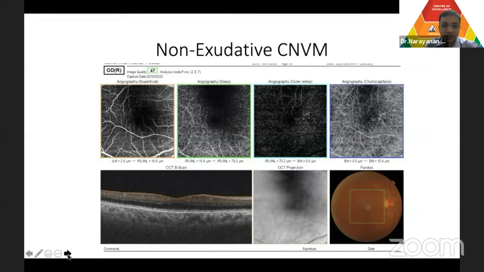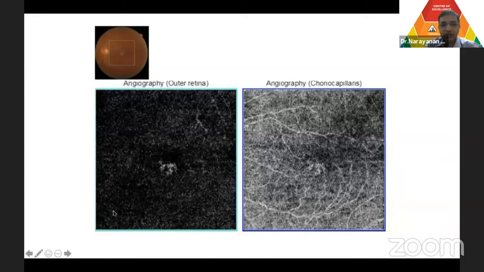What about another entity where you have non-exudative CNVM? This is a patient who just came to us for regular checkup. His vision was 6 by 6 in both the eyes. And you can see, incidentally, we picked up on OCT angiography in the outer retina and choriocapillaris some flow signals. OCT did not show any fluid, and this is the left eye.